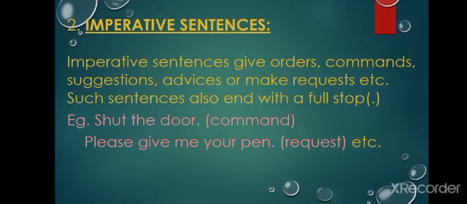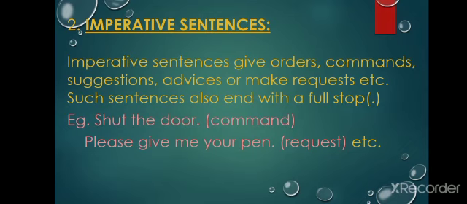The next type is imperative sentences. Imperative sentences give orders, commands, suggestions, advice, or make requests, etc. Such sentences also end with a full stop. For example, like we give a command, shut the door, or we make a request, please give me a pen, etc. So, such sentences are called imperative sentences. Usually, they start with a verb, not always, but most of the time.